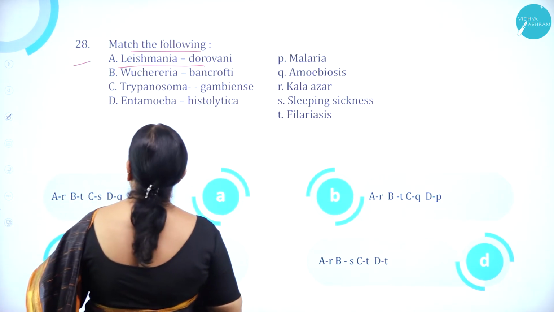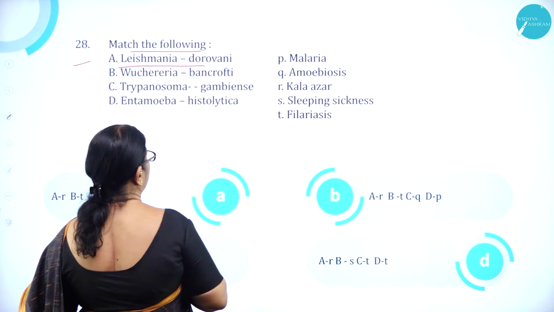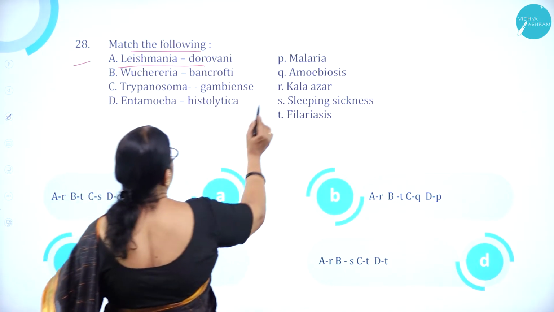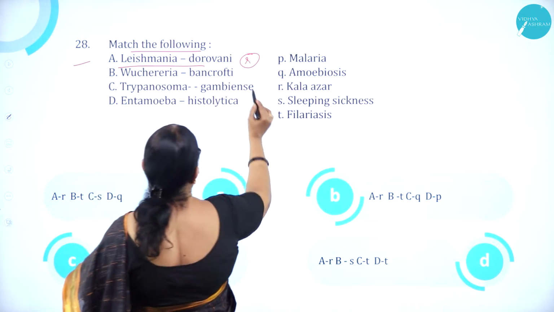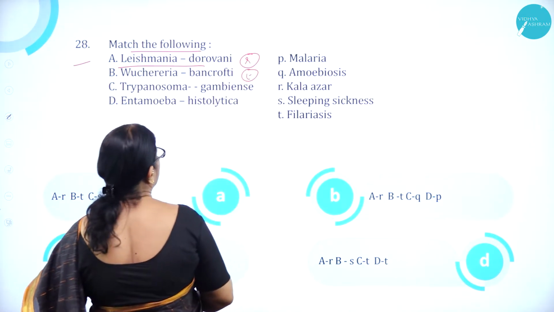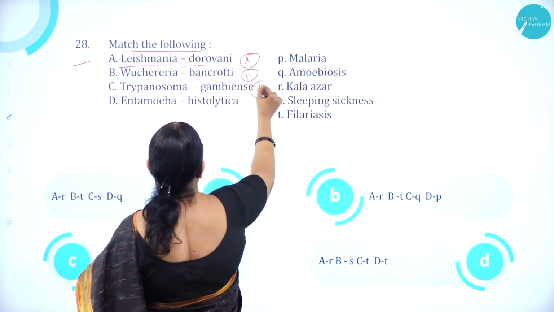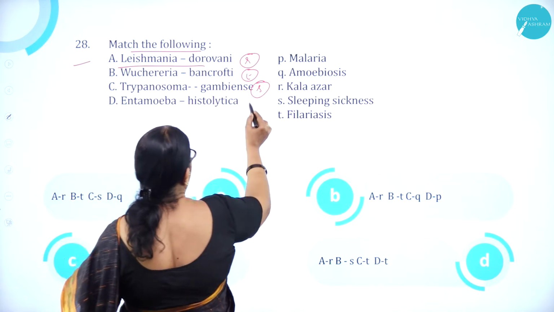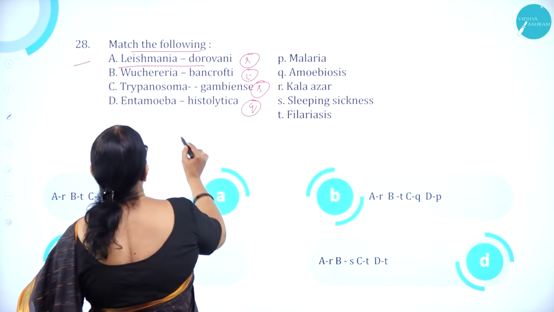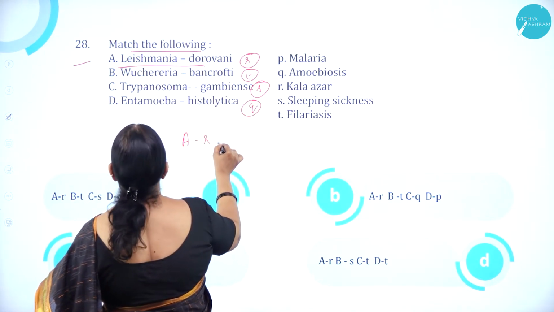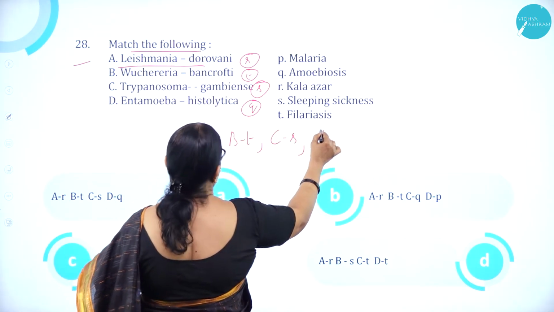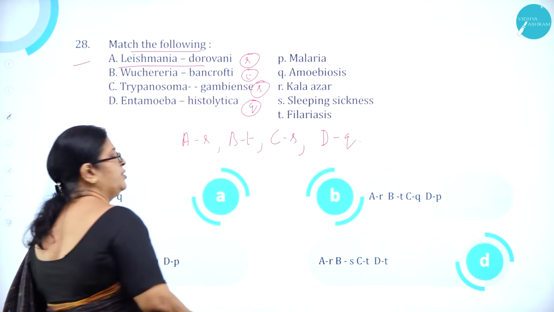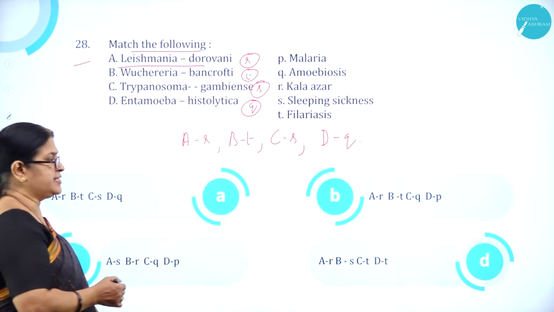Leishmania donovani causes kala azar. Then Wuchereria bancrofti, filariasis. Then Trypanosoma gambiense, sleeping sickness. Entamoeba histolytica, amoebiasis. So A is R, B is T, C is S, and D is Q. Now let us see which is the right answer.